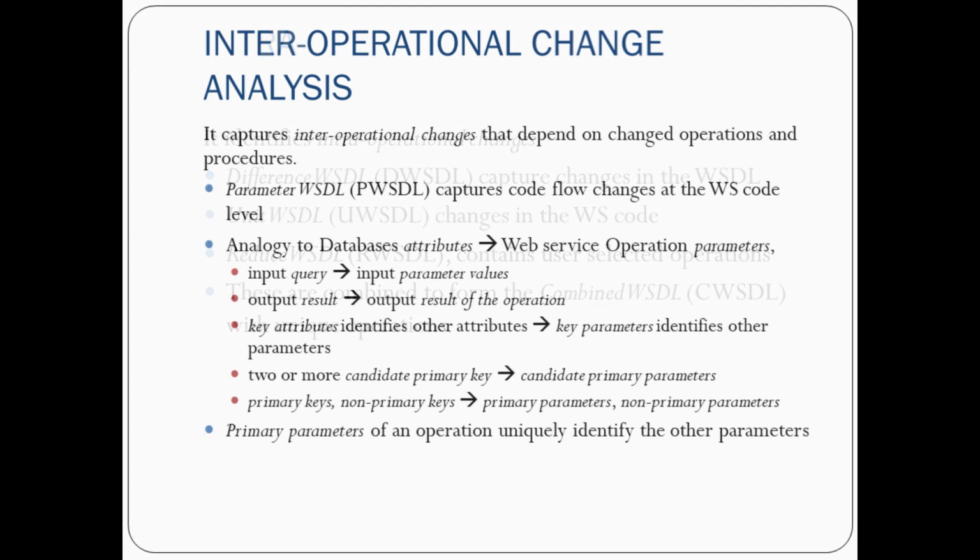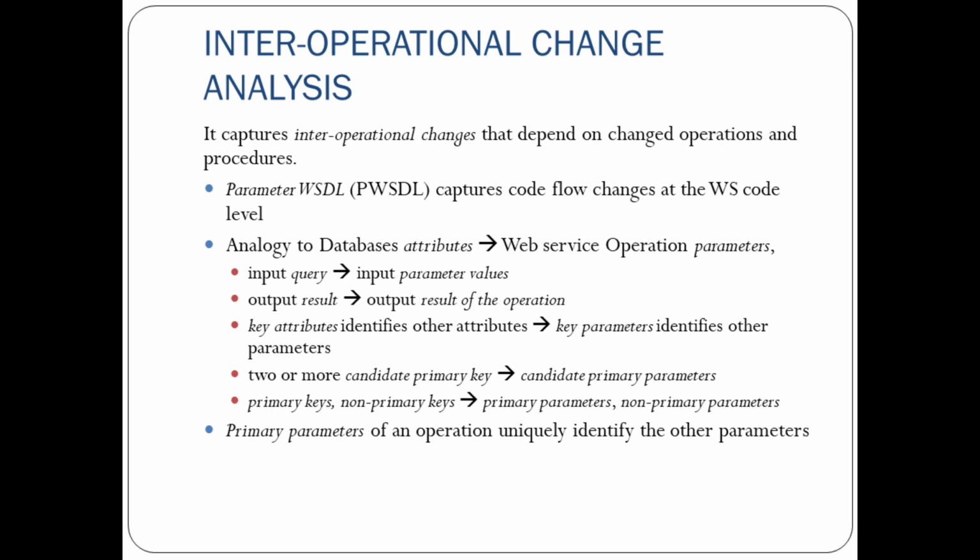Then the inter-operational changes, that is, changes in an operation or a procedure affecting each other. So the parameter WSDL, PWSDL, captures these types of code flow changes occurring at the web service code level. How is this analysis done?